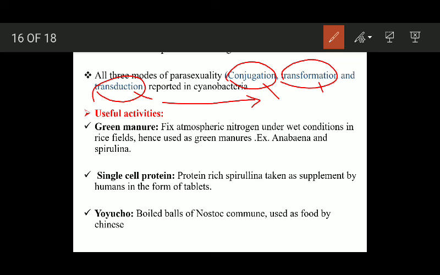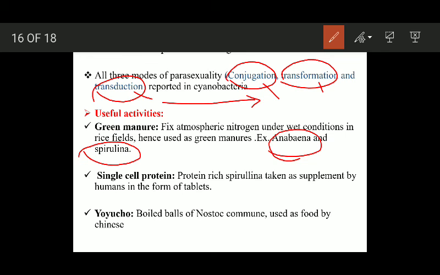They are used as green manure. They fix atmospheric nitrogen. You already know that some blue-green algae contain heterocysts. They fix atmospheric nitrogen under wet conditions in rice fields. Hence, they can be used as green manures. Example is Anabaena and Spirulina. These are the two blue-green algae which can be used as green manures in rice fields.